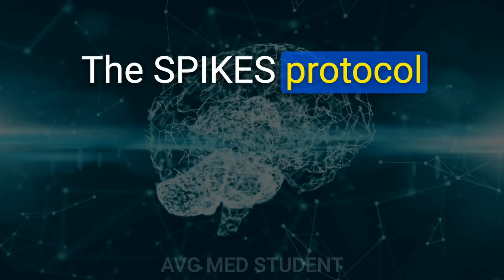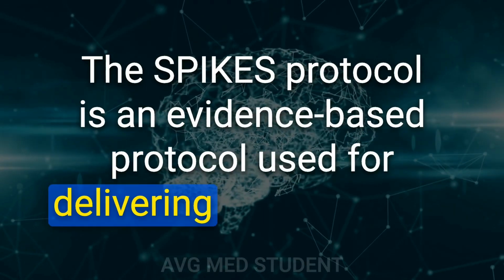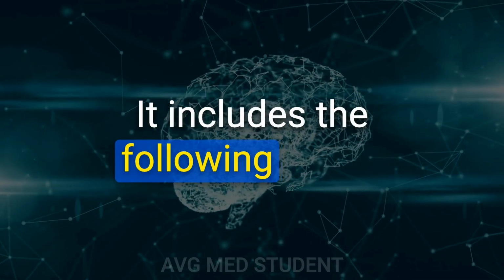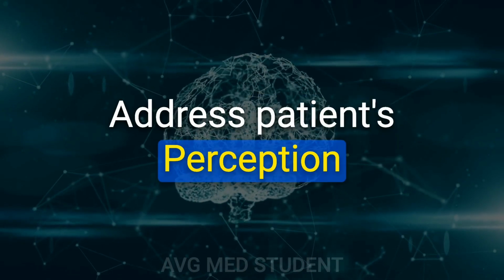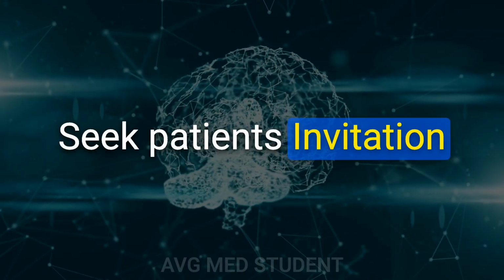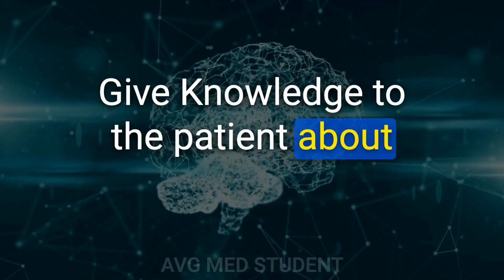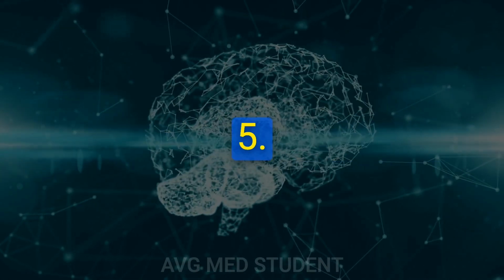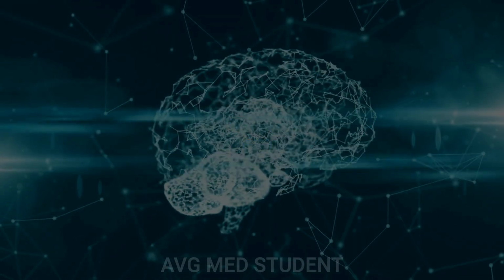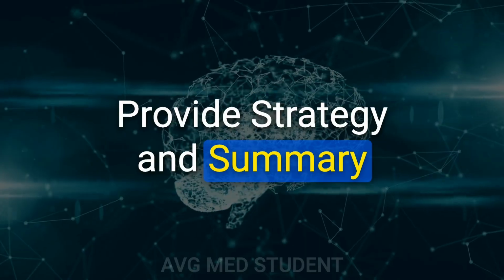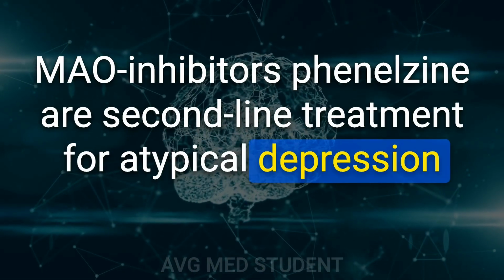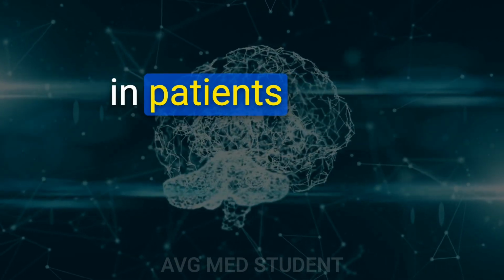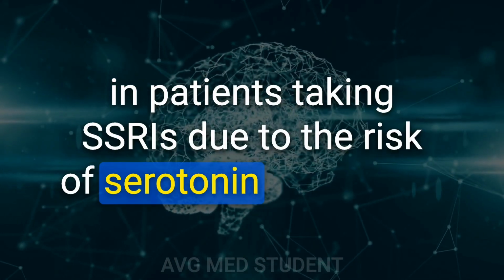101. The SPIKES protocol is an evidence-based protocol used for delivering serious news. It includes the following steps. 1. Create appropriate setting. 2. Address patient's perception. 3. Seek patient's invitation. 4. Give knowledge to the patient about diagnosis and prognosis. 5. Address the patient's emotions. 6. Provide strategy and summary. 102. MAO inhibitors such as phenelzine are second-line treatment for atypical depression but are contraindicated in patients taking SSRIs due to the risk of serotonin syndrome.